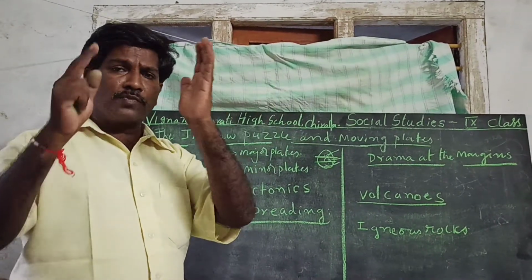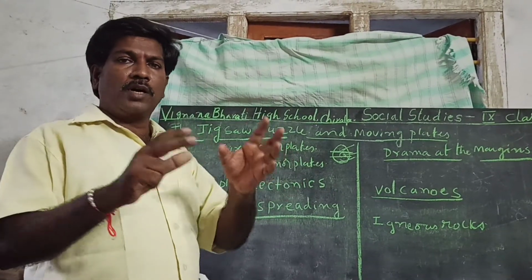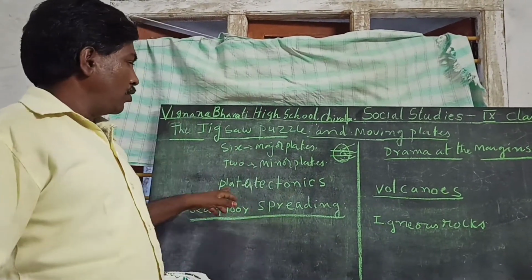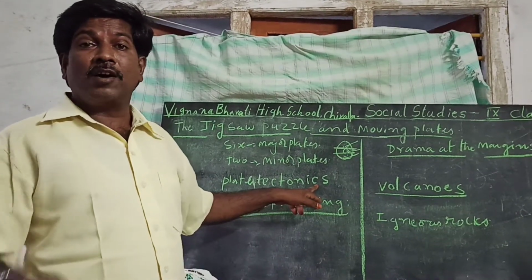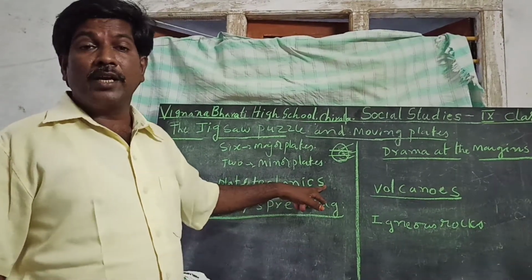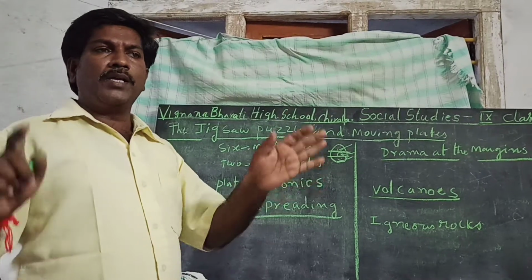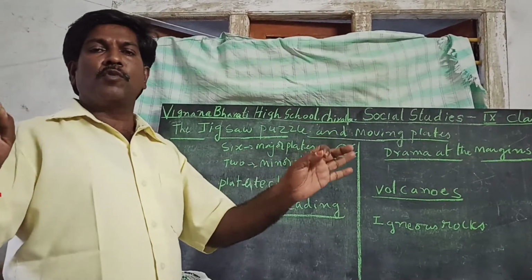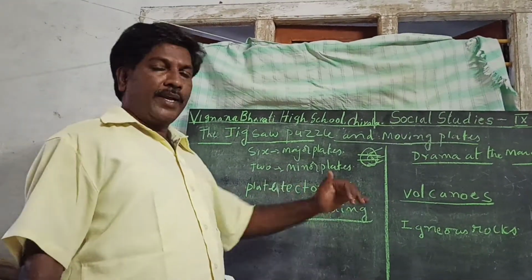Plates are always moving. Big plates and small plates are always moving. So, the moving of plates is known as plate tectonics. Moving plates is known as plate tectonics. Plates always move. That is the most important thing. And later, sea floor spreading.